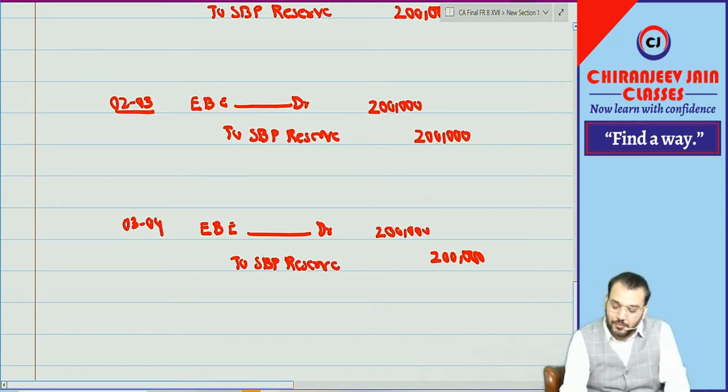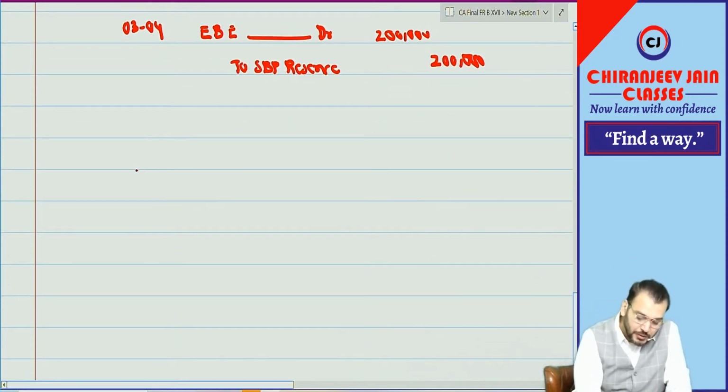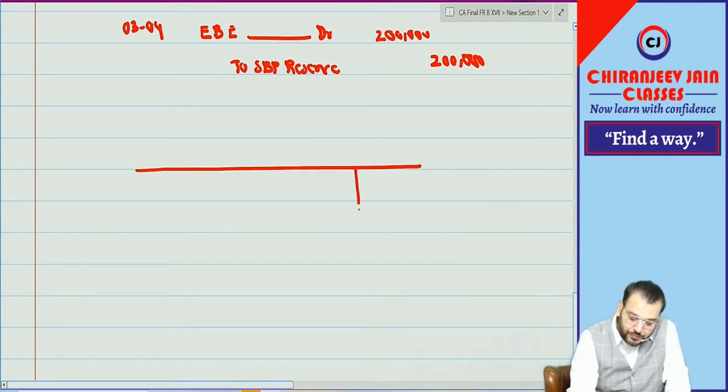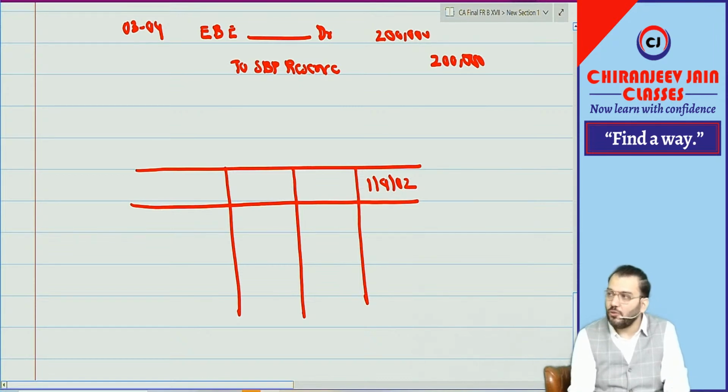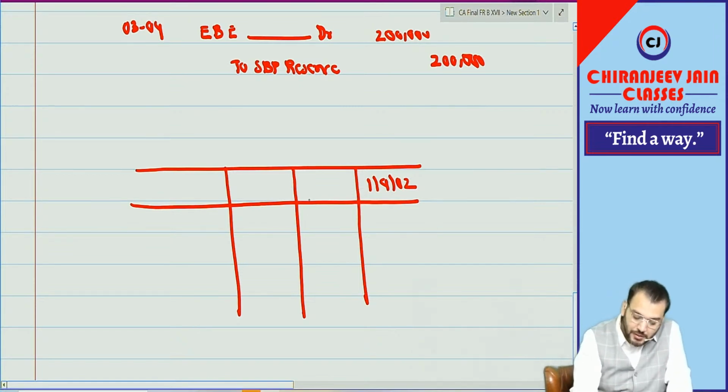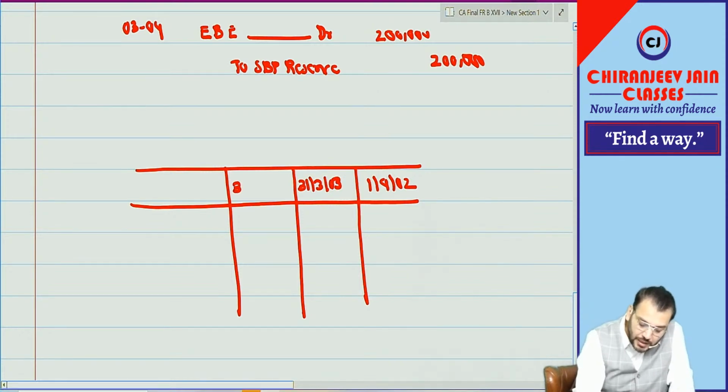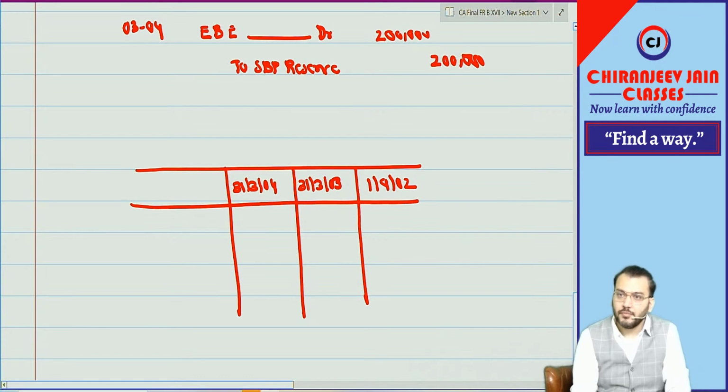Correct? Means only to inform you, suppose we are preparing three balance sheets. One is on 1/4/2002, the first Ind AS opening balance sheet, then as on 31st March 2003, and as on 31st March 2004. Correct?